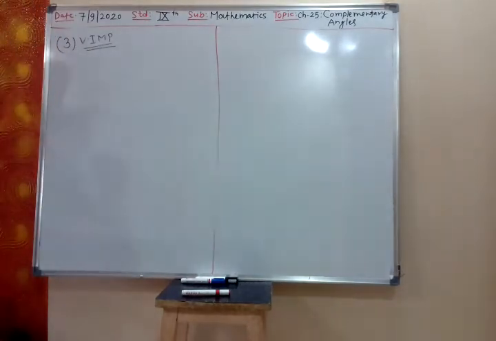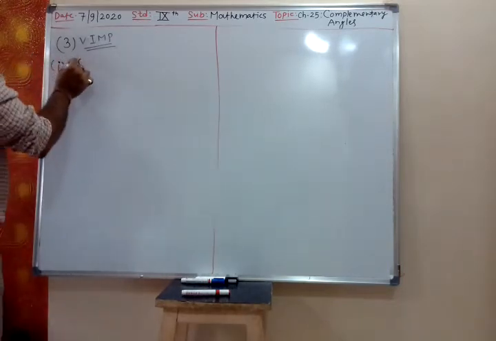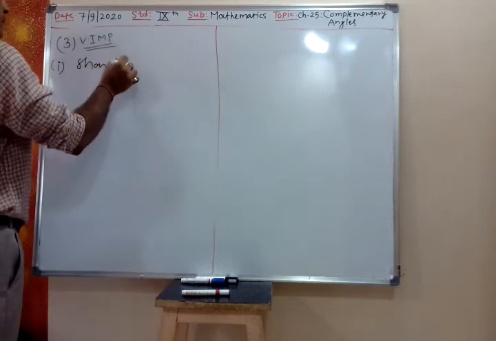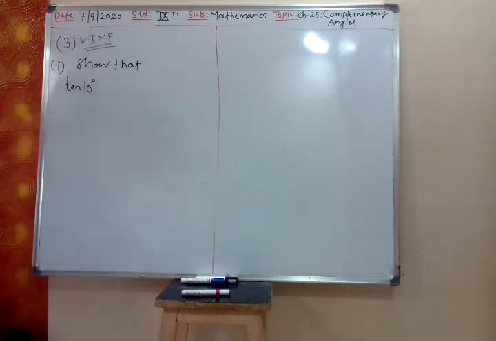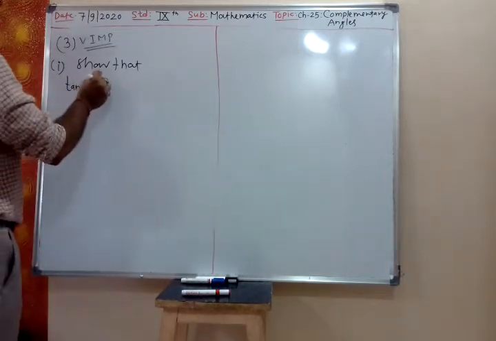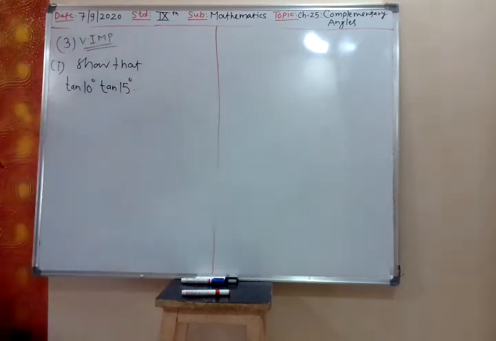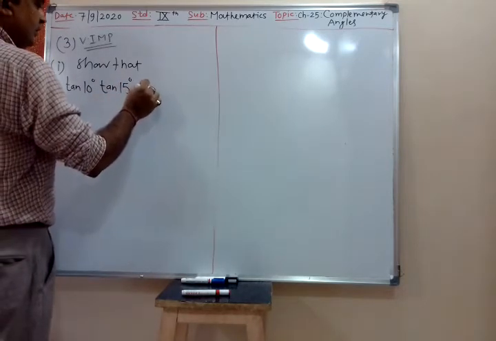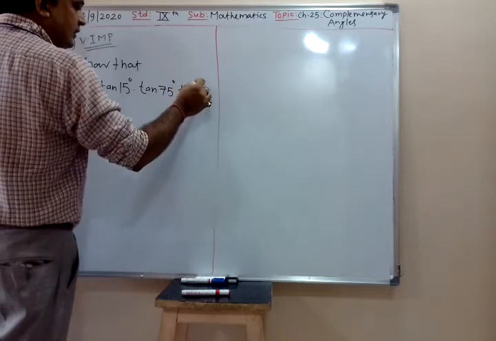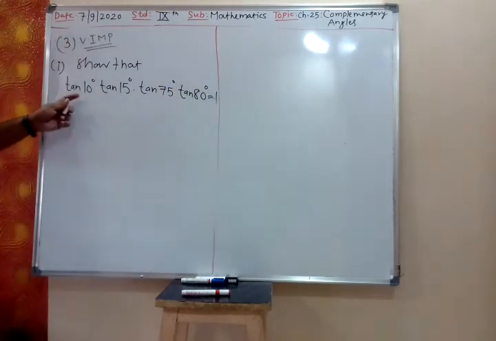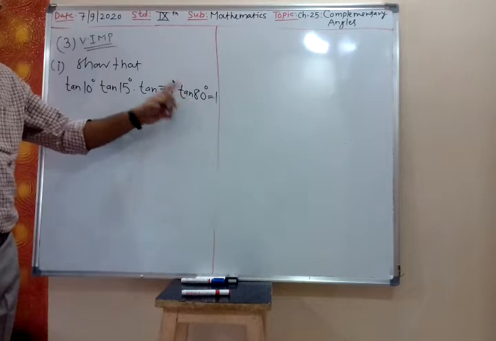So write third first. Show that tan 10 degree into tan 15 degree into tan 75 degree into tan 80 degree is equal to 1.